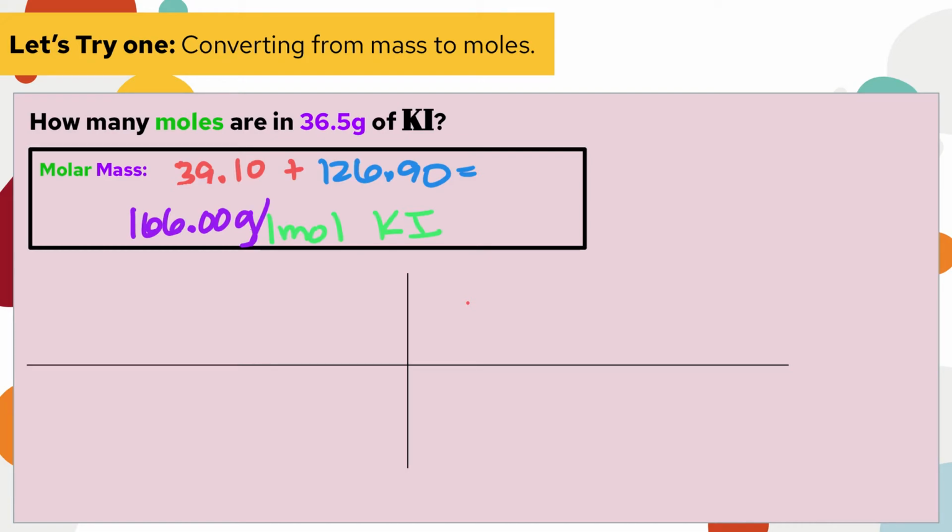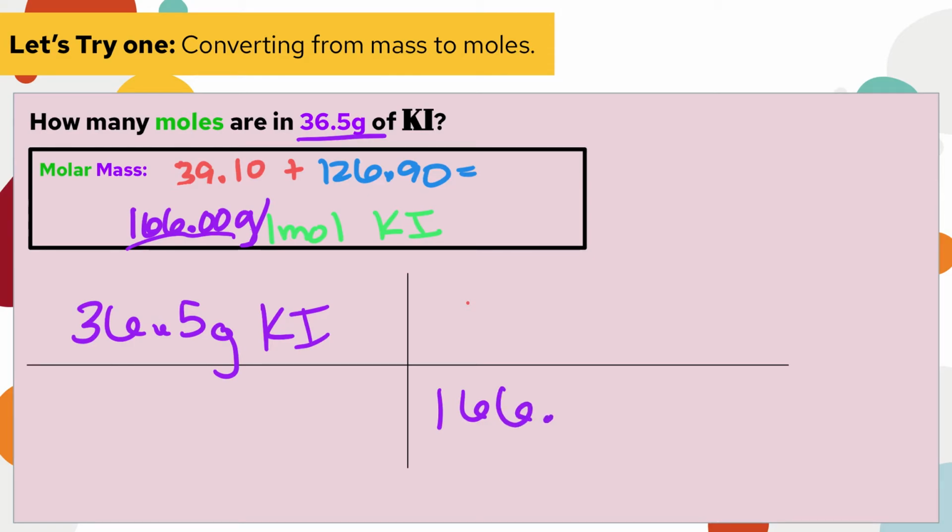So how many moles are in 36.5 grams? That's what we started with. So 36.5 grams KI. And now we want to get rid of our KI, so our grams is going to go on the bottom of our conversion factor: 166 grams KI.